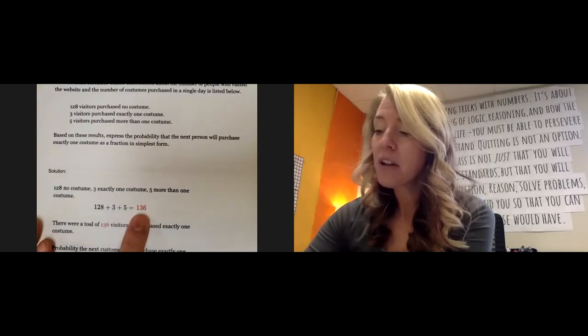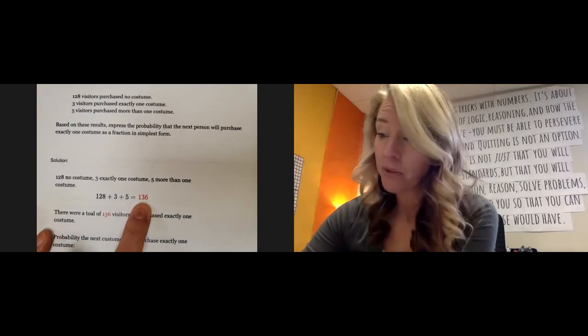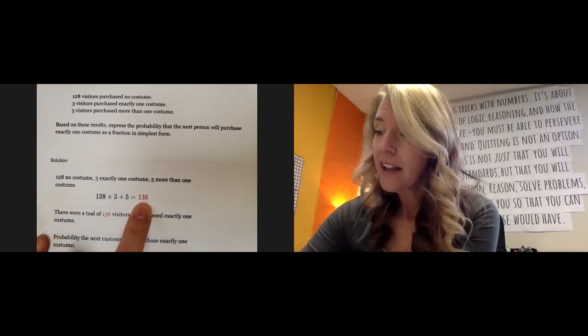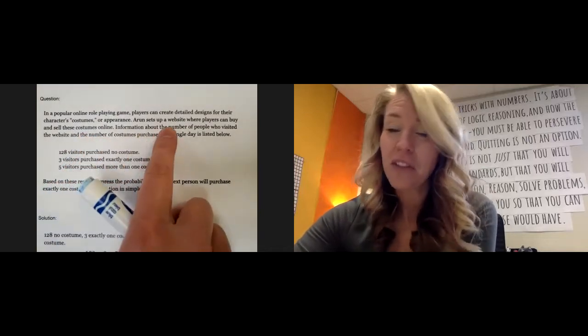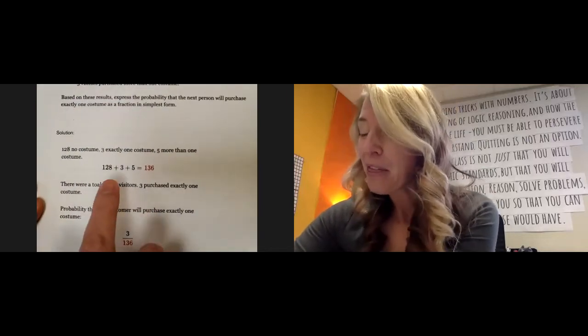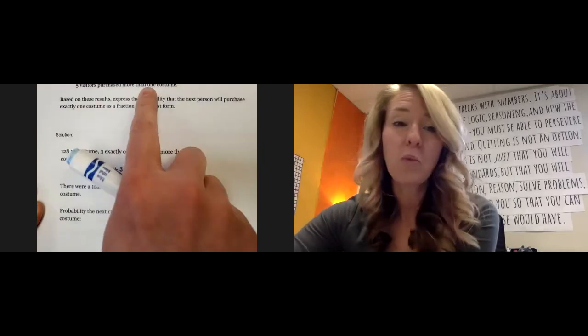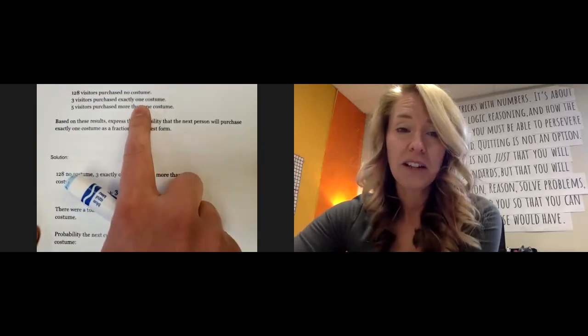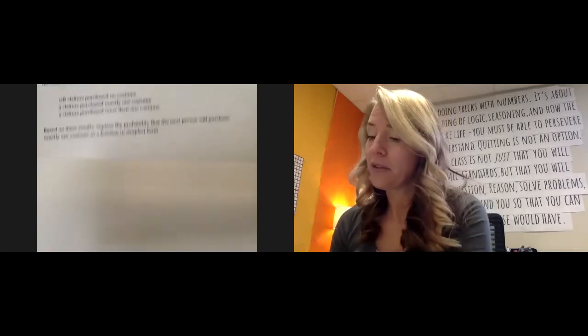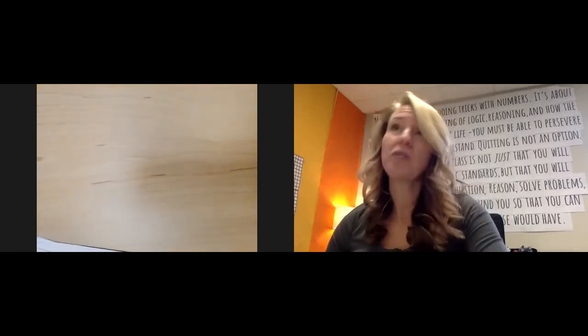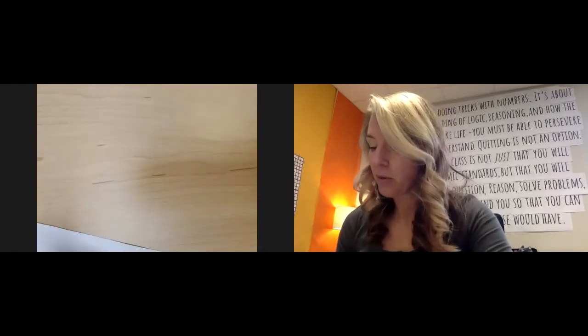Okay, if you added them all up, it's 136 possible people, visitors. Okay, and I'm almost regretting what I said earlier. Maybe you should read and make sure that you've got the right population right there. But 3 of them were exactly one costume right here. Okay, so 3 out of that total of people is going to be 136. Oh, and you cannot reduce that. So you have to just always make sure.